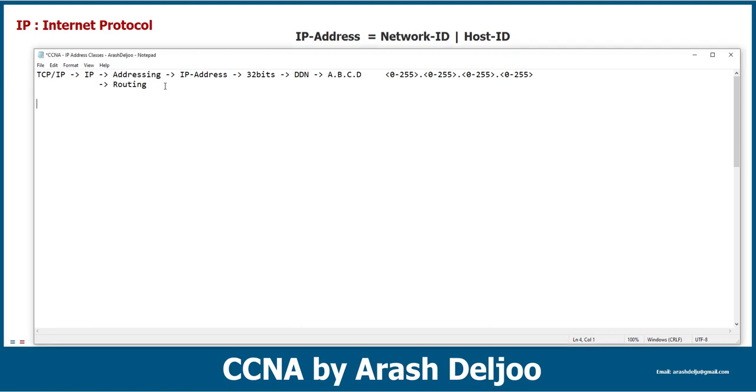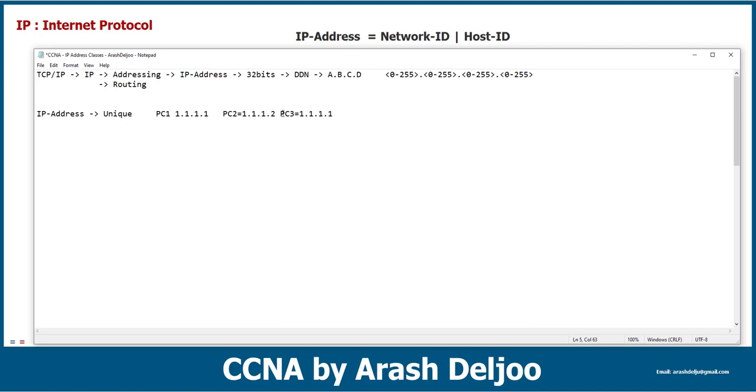Okay, let me start talking about the IP. You know that one of the most important criteria of an address is uniqueness, as I mentioned before. An IP address should be unique. Why? Because when we send data to one system, we need the uniqueness of the IP. Let me show you. Assume that for PC1, I'm using the IP address 1.1.1.1. For PC2, we are using, for example, 1.1.1.2. And for PC3, we are using the IP address 1.1.1.1 again.